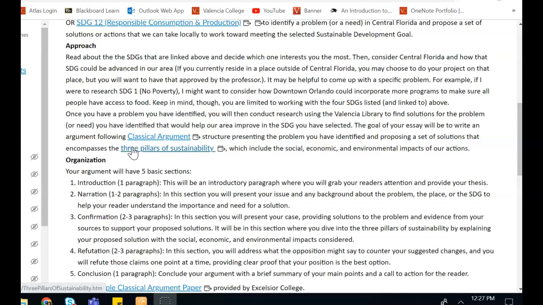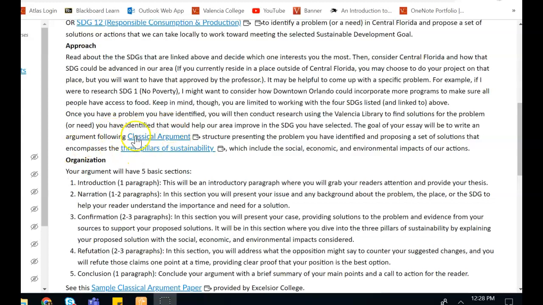It goes on to say, once you have identified a problem, you will then conduct research using the Valencia Library to find solutions for the problem or need you have identified that would help our area improve the SDG you have selected. The goal of your essay will be to write an argument following the classical argument structure, presenting the problem you have identified and proposing a set of solutions that encompasses the 3 pillars of sustainability, which include the social, economic, and environmental impacts of our actions. Okay, so that was a lot of information.